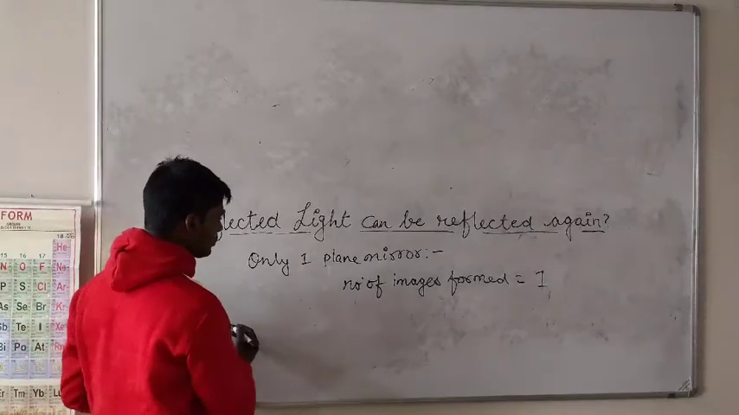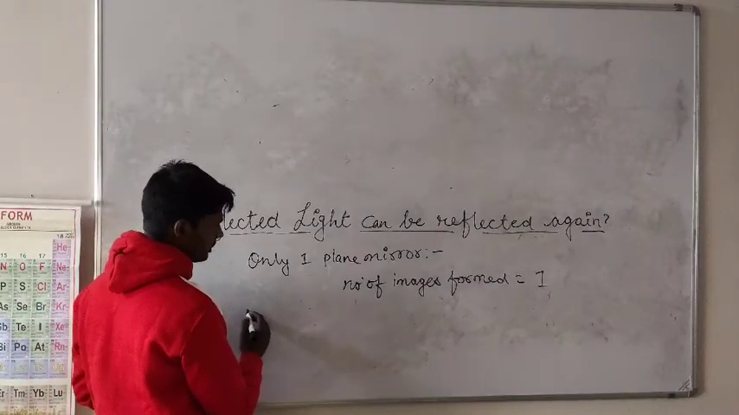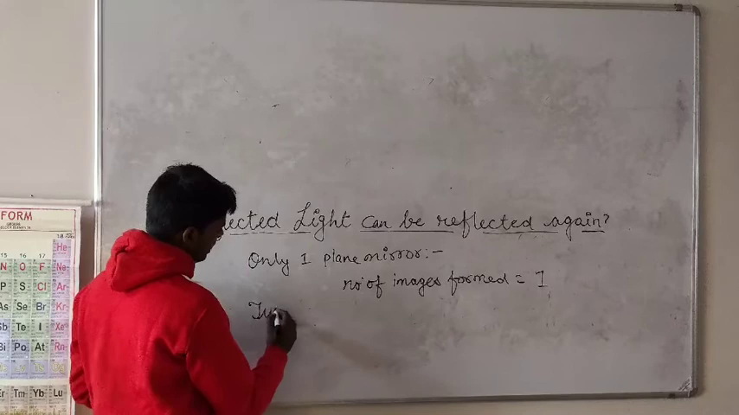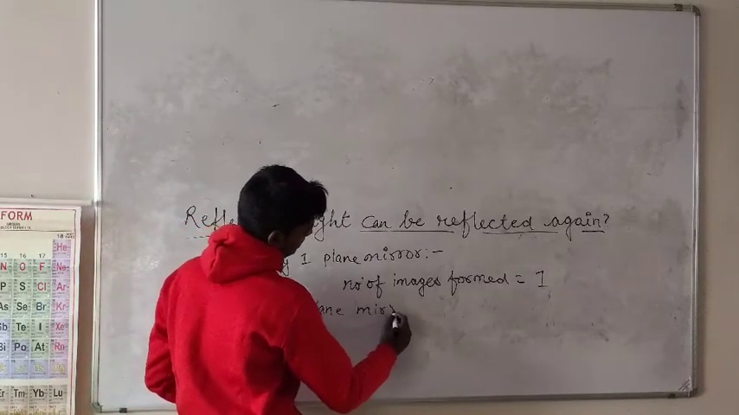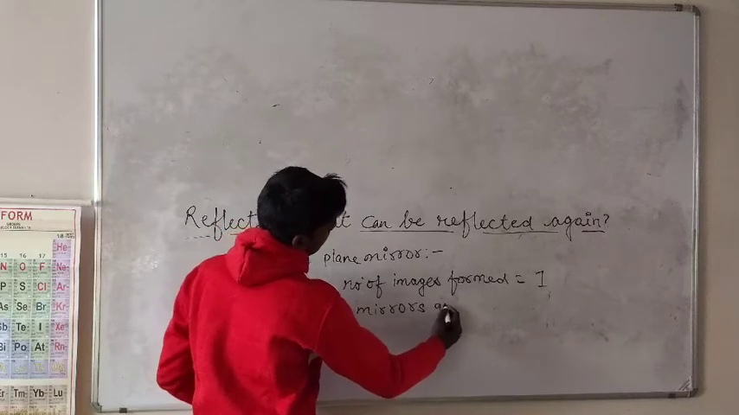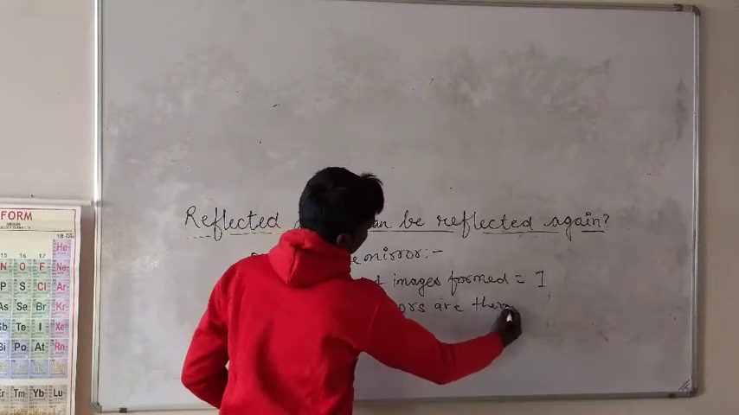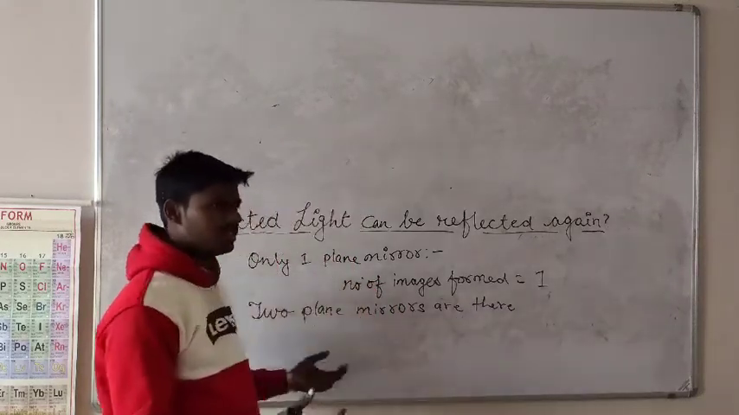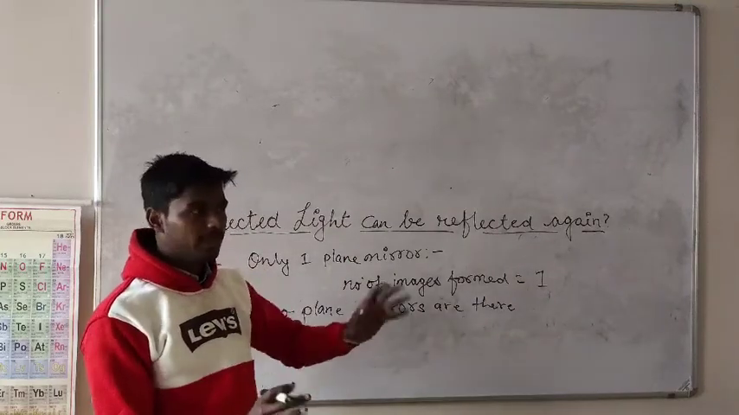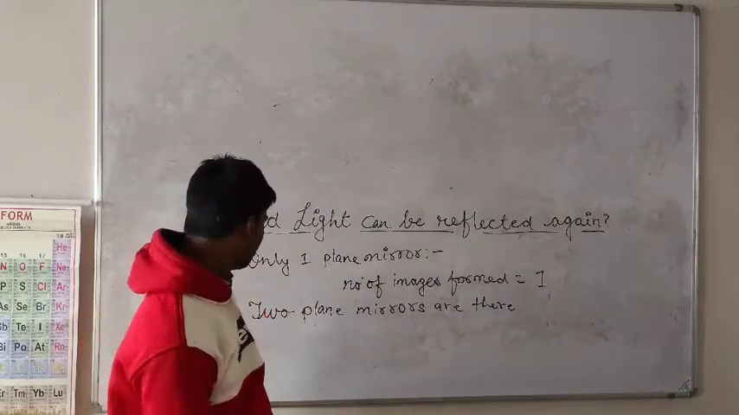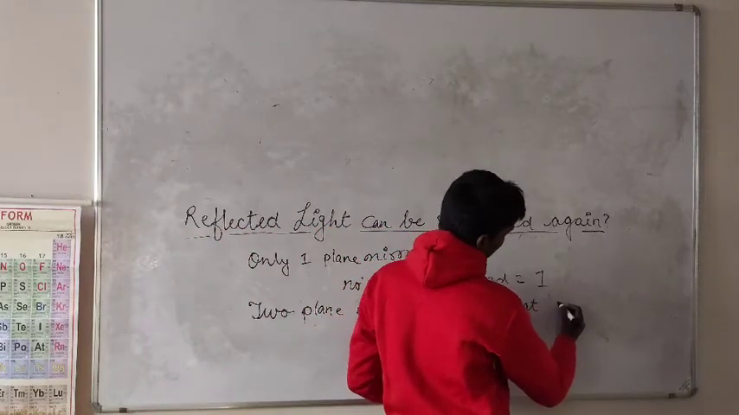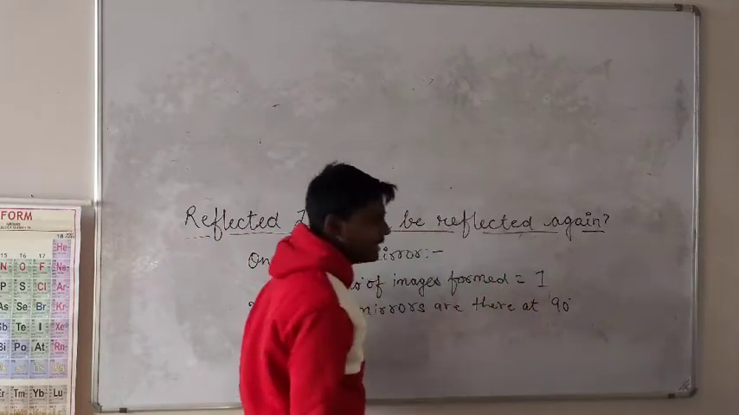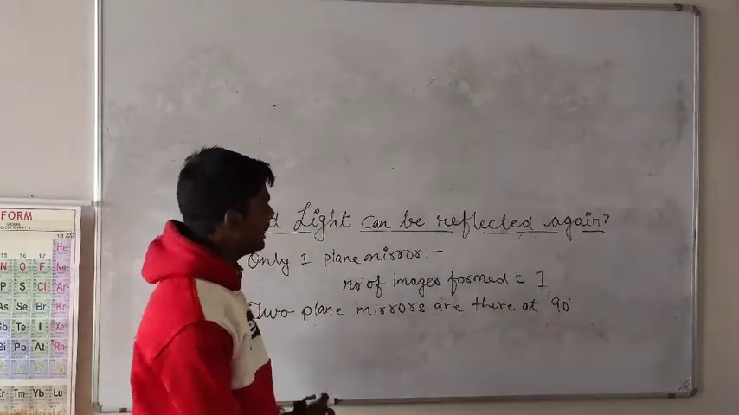Now, in case two plane mirrors are there, just two will not be enough, they will be kept at some angle. So now let me tell you, two plane mirrors are there at 90 degree. Let's say both are kept at 90 degree.